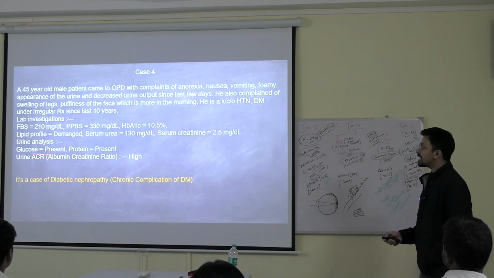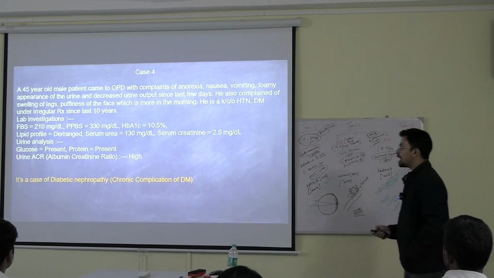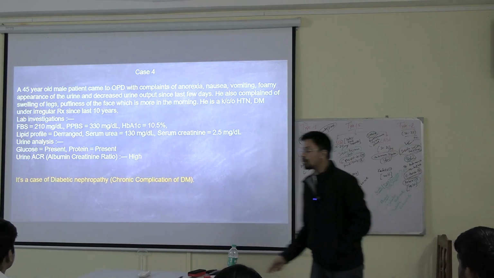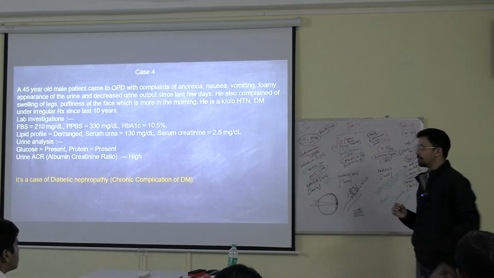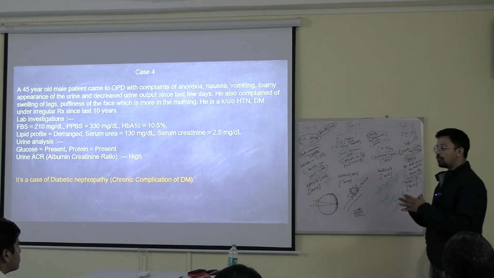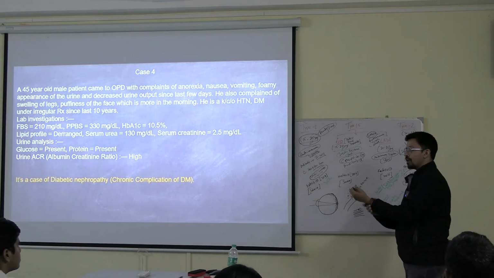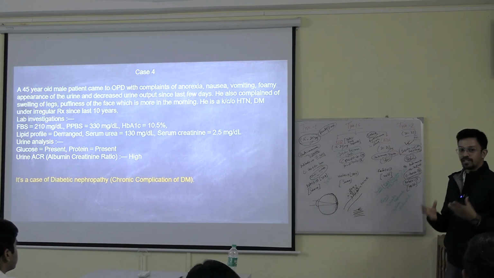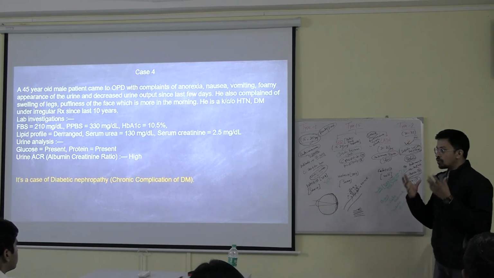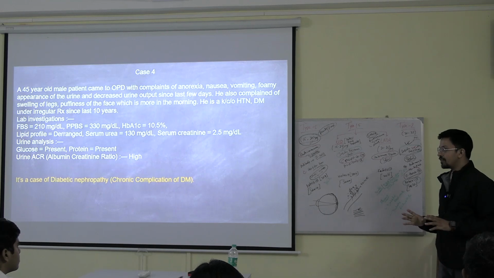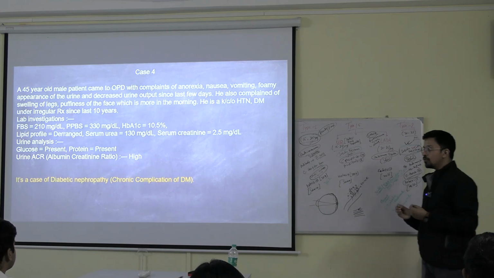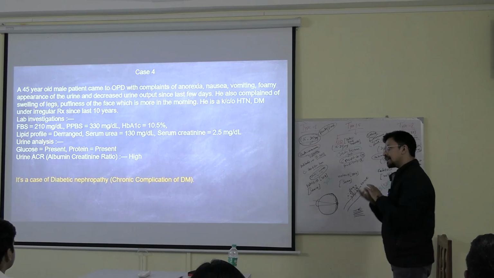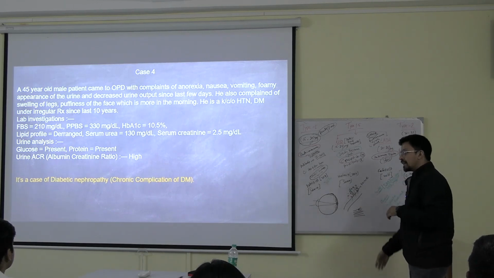And another one is urine ACR. Now, what is urine ACR? Albumin creatinine ratio, which is high. We measure it to see microalbumin. Now, we all know albumin and globulin are the major proteins in our body, right? So whenever a patient is developing diabetic nephropathy, in the very early stage the patient doesn't start losing albumin and globulin on the very first day. What will they lose? Microalbumin, small particles of the protein. The kidney cannot filter it out and it is getting out.